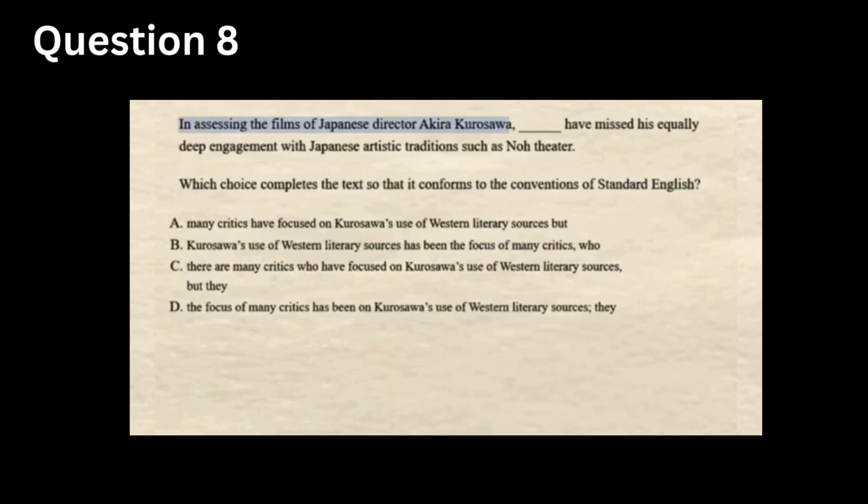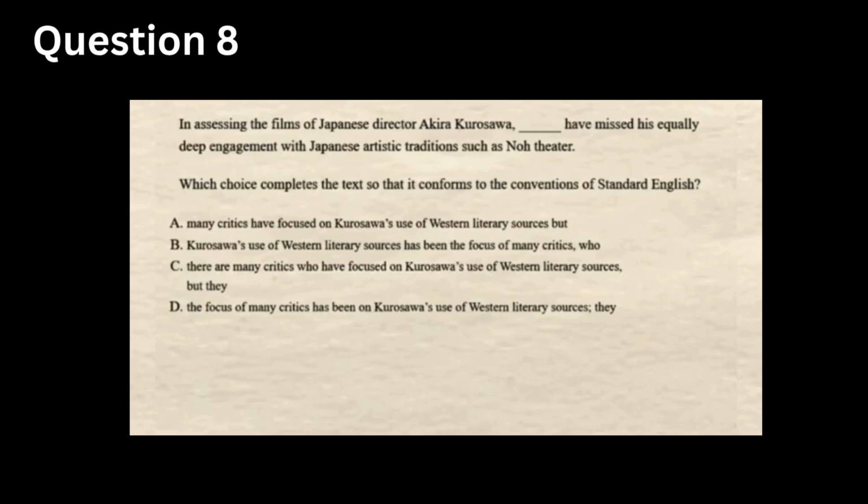The sentence says, in assessing the films of Japanese director Akira Kurosawa, blank have missed his equally deep engagement with Japanese artistic traditions such as Noh theater. Which choice completes the text so that it conforms to the conventions of standard English? So first focus on the verb after the blank, which is have missed. That means the subject of the sentence must be plural and must logically be the people evaluating his films. So who would those people be? Likely critics. Now quickly scan the answer choices.